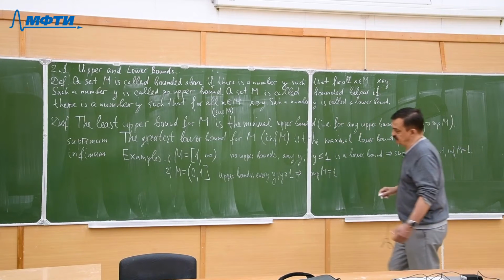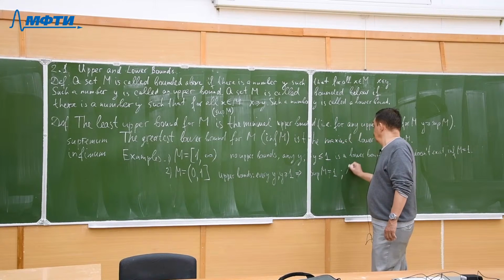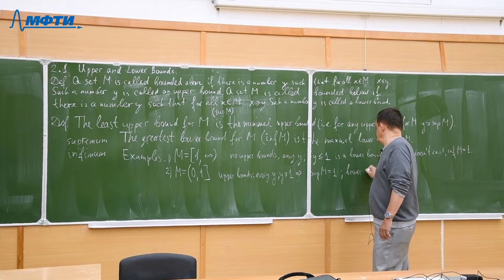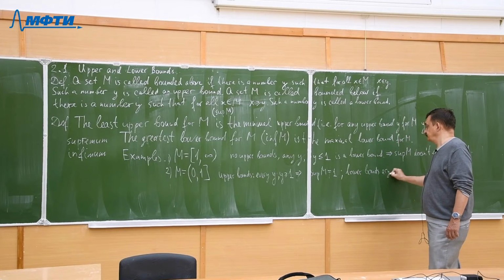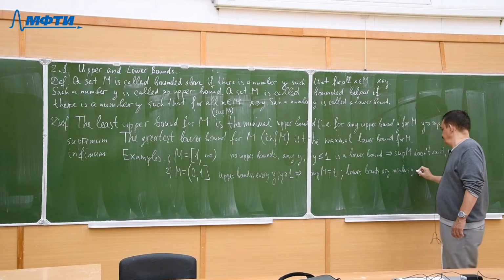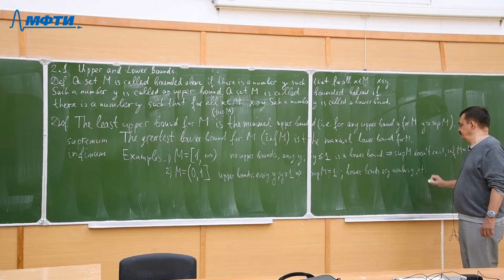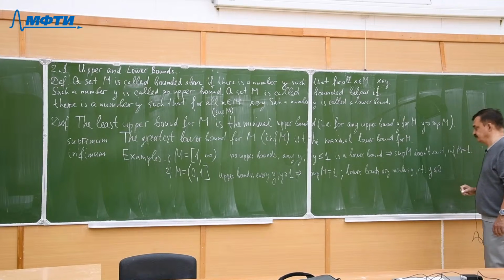This is the maximal element of M. And lower bounds are numbers y such that y less or equal to 0.